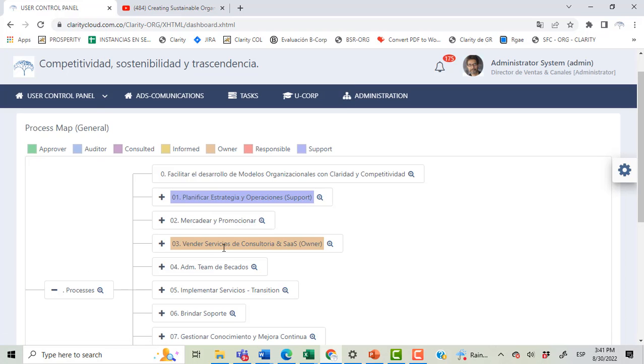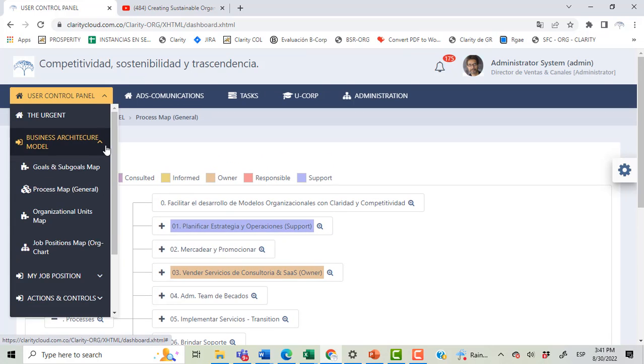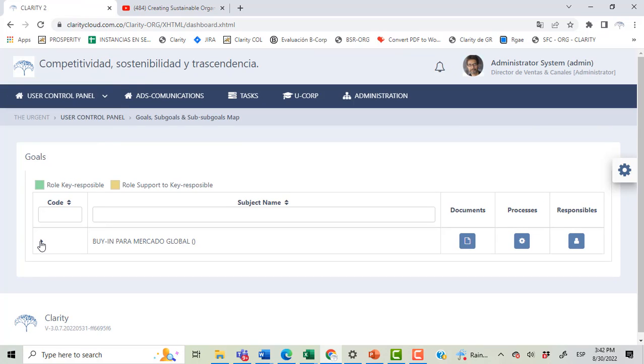This is a way to navigate the process map, and in the same way, in the business model, the architecture model, we can navigate the standard goals of the company.